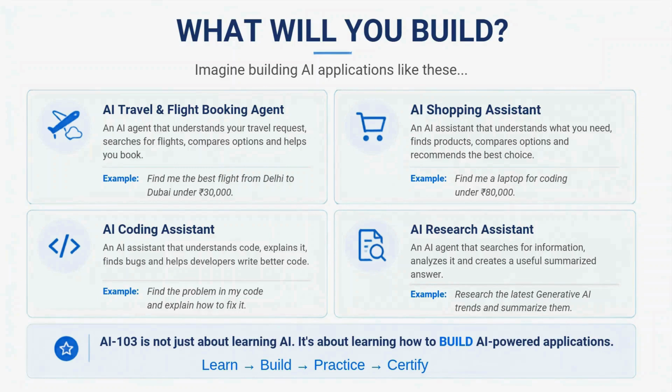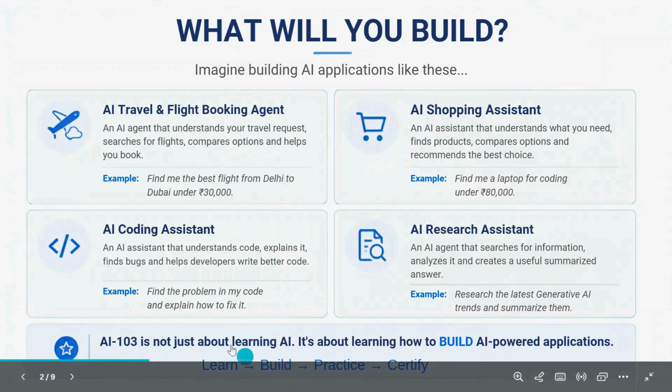Basically, the main purpose of showing this project is to give you an idea of what you can build as you learn AI 103. AI 103 is not just about learning AI concepts. The goal is to learn the technology, understand how it works, and use it to build real AI powered applications. Throughout the series, we will learn step by step, focusing on four points: learn, build, practice, and certify. Let me move to the next slide.